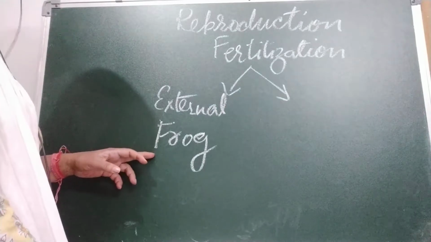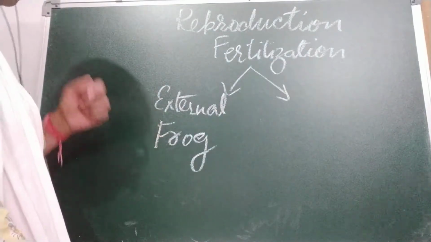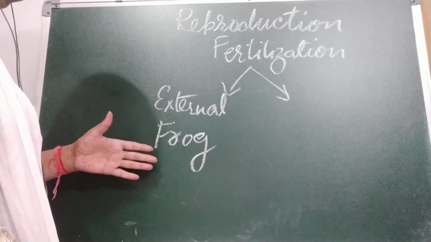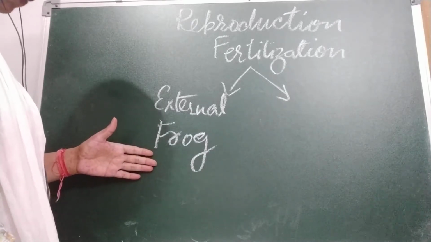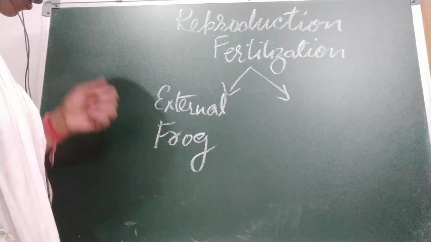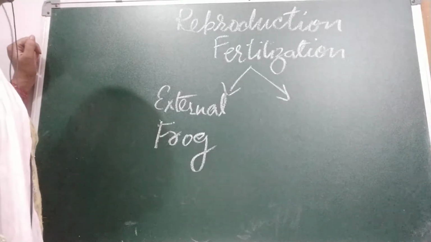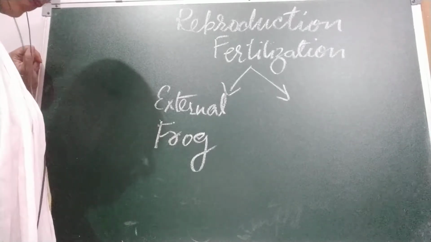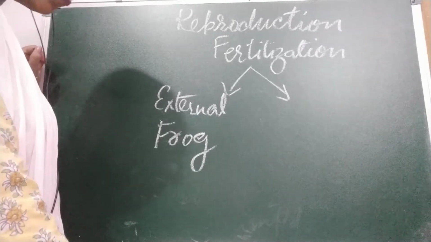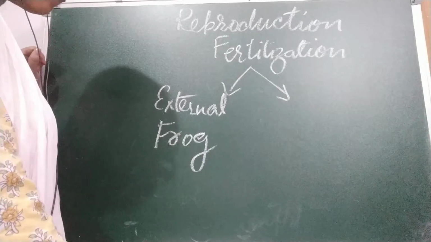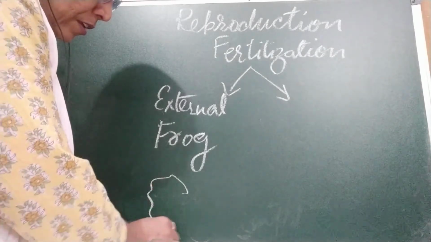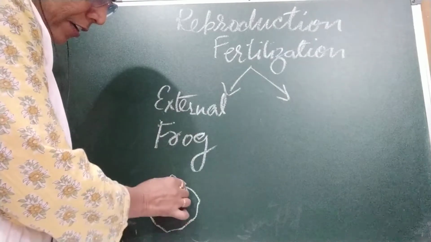They are generally found near water during their breeding time. They go near a water body like a pond. During spring and the rainy season, frogs and toads move to ponds and slow-moving streams. The male and female clasp each other. Clasp means they hold each other in water. The female lays hundreds of eggs.